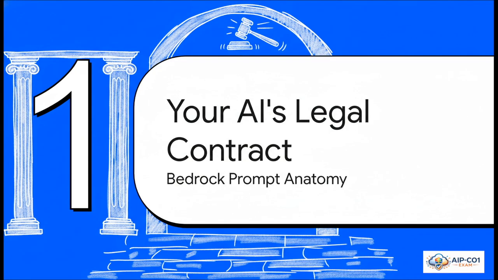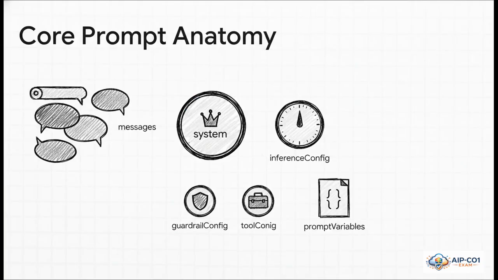First things first, we're going to establish our courtroom. Before you can write a solid contract, you've got to understand its structure, right? So we're about to break down the complete anatomy of a prompt, specifically for Amazon Bedrock. Bedrock's Converse API gives you this whole suite of really powerful controls. Let's break them down. The system prompt, think of that as the Constitution. It's the highest law of the land for your AI. Then you've got messages, which is just the conversation history.